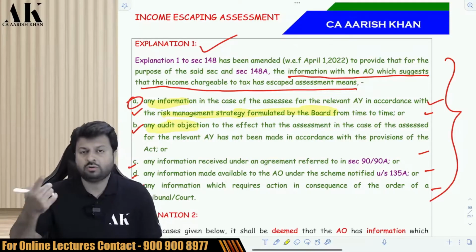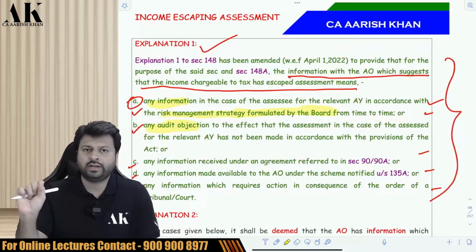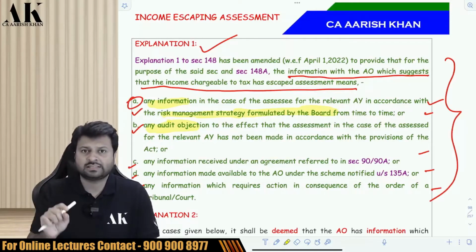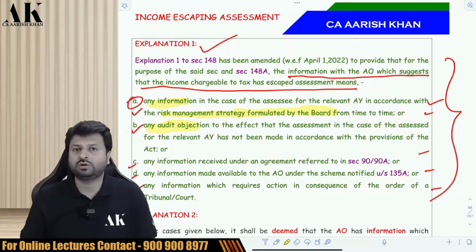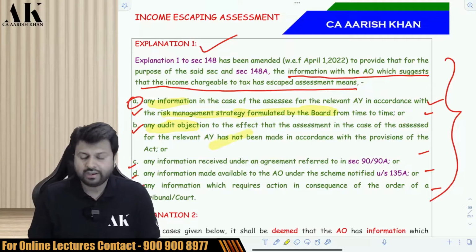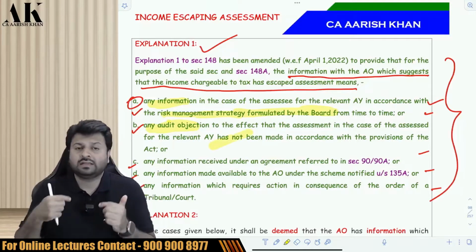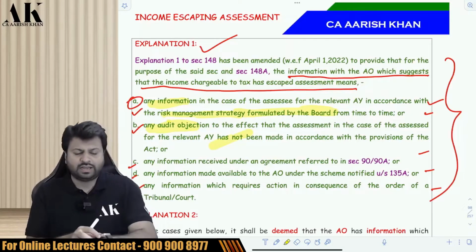Or, AO has some audit objection made by some auditor. Some audit report, where the auditor has made an objection that this much is escaped income, this much is unallowed depreciation, this much is the unallowed deductions taken by the assessee. So AO can send you notice based on that, because that can be considered as what? Information which suggests that income chargeable to tax has escaped assessment.